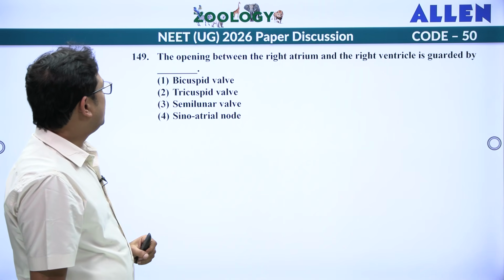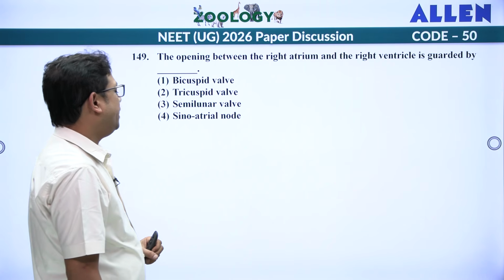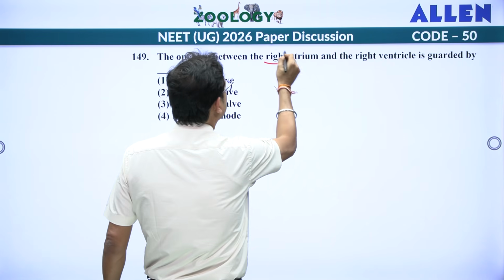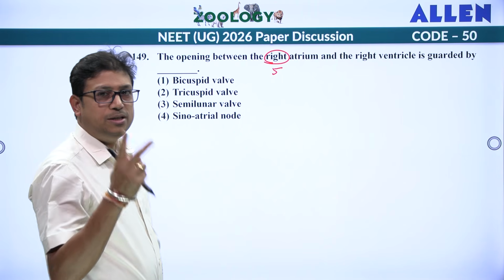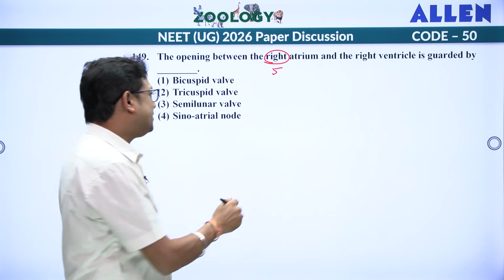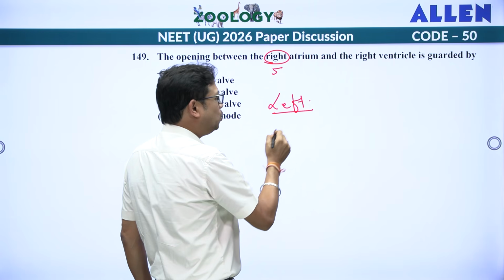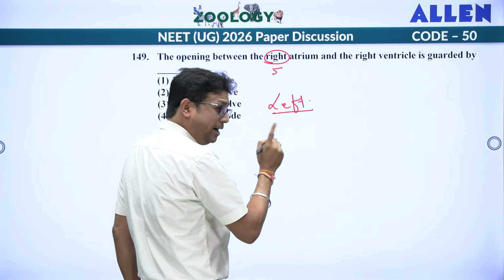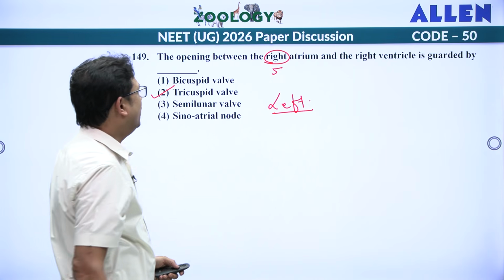Next, the opening between the right atrium and right ventricle is guarded by, see, always remember right 5 letter. So, 5 letter means 5 valve, 2 is the semilunar valve and 3 is the tricuspid valve. Left side LEFT 4 letter, so 4 valve, 2 semilunar and 2 bicuspid. So, here it is tricuspid valve.